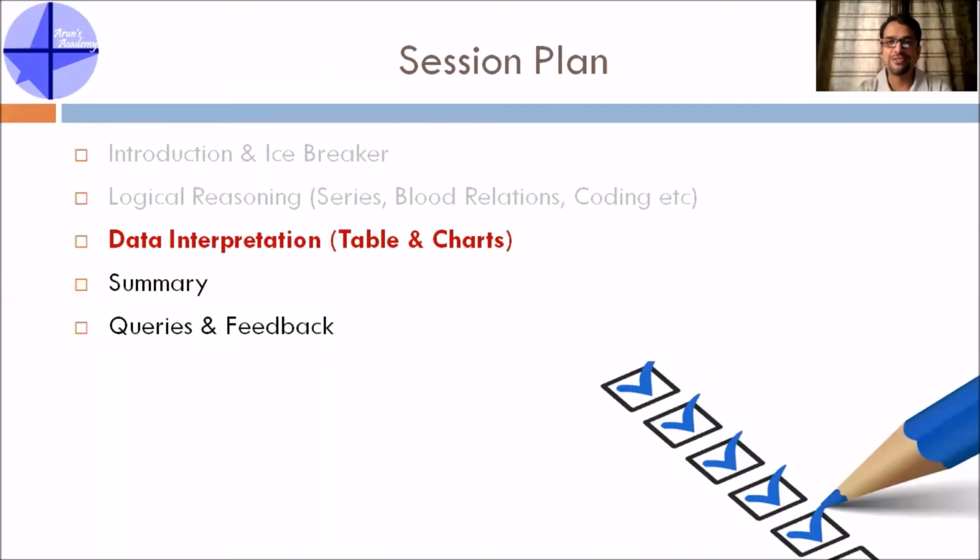Now that we are done with one section of logical reasoning, let's move on to the next section, which is data interpretation. The brackets have mentioned tables and charts. Now, data interpretation or DI as a section of aptitude paper is quite easy. If you know the basics of number system, so how to get the sum of some numbers, how to take the average, how to read charts and tables, it will be very easy for you to answer.